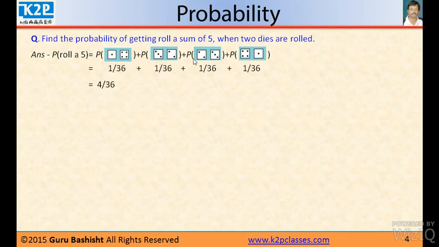And these four outcomes are mutually exclusive events. If you get this, you cannot get this. If you get this, you cannot get this. So all the 4 outcomes are mutually exclusive. To know the total probability of all these events, we sum it up.